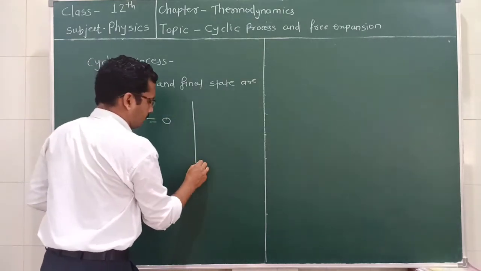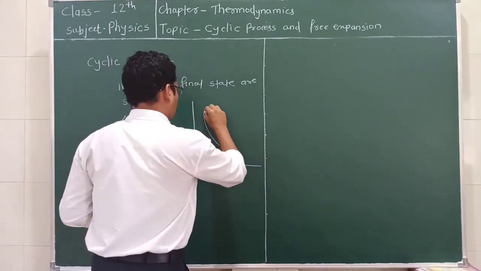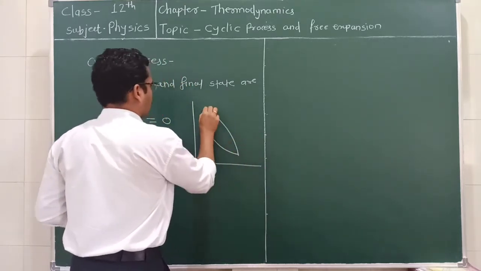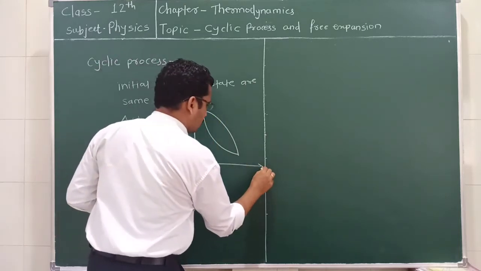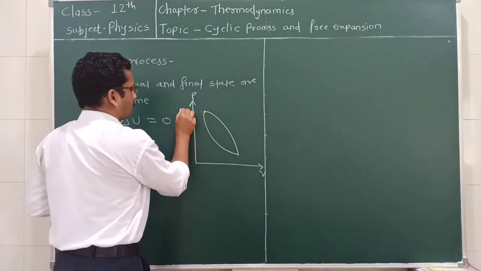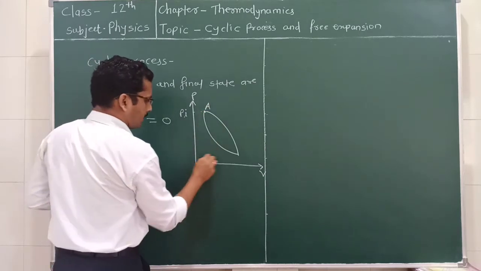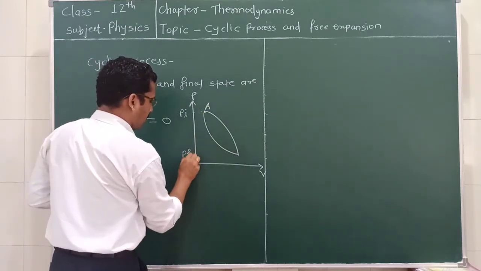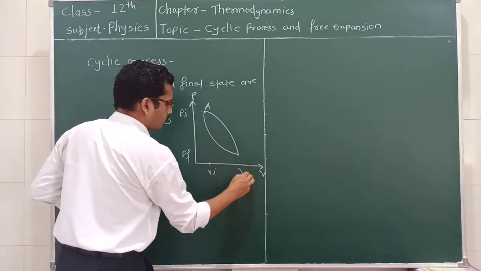Look at here. This is pressure, this is volume, this is initial pressure Pi, this is state A, this is Pf, similarly this is Vi, and this is Vf.